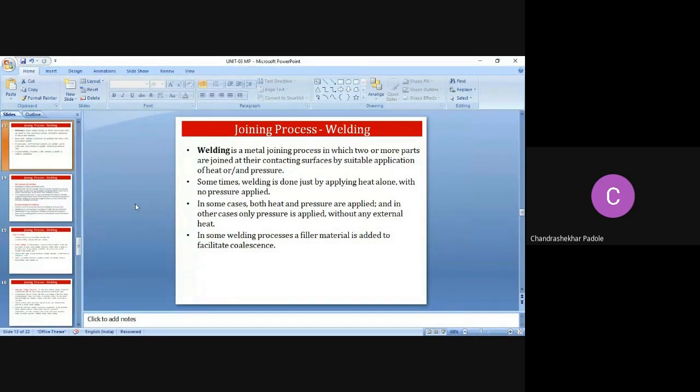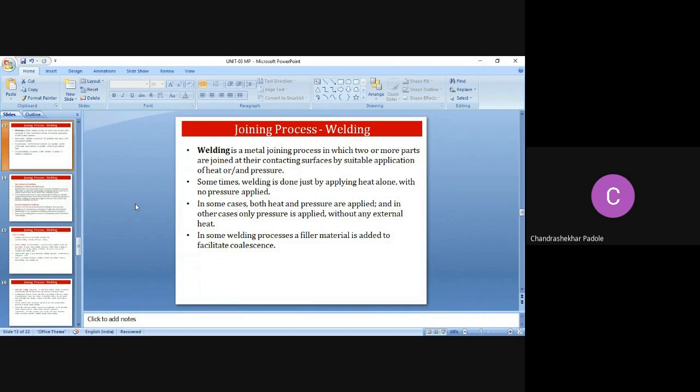So sometimes welding is done just by applying heat alone, with no pressure applied. Only heat can be used for welding, without application of pressure. In some cases, both heat and pressure are applied. And in other cases, only pressure is applied without any external heat.